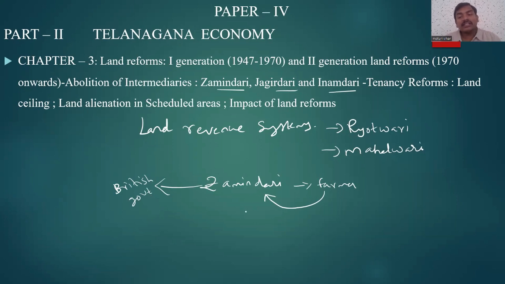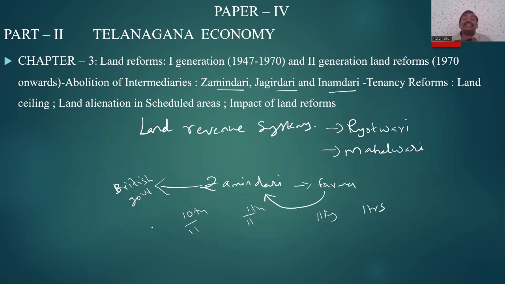So in the meantime, what is the ratio? Of whatever is collected by the Zamindar, 1/11th should be kept with him and 10/11ths should be transferred to the British government. So if he collected, let's assume, 11 kgs, he needs to keep 1 kg for himself and transfer 10 kgs to the British government. If he takes 11 rupees, he keeps 1 rupee for himself and transfers 10 rupees to the British government. This is the system.